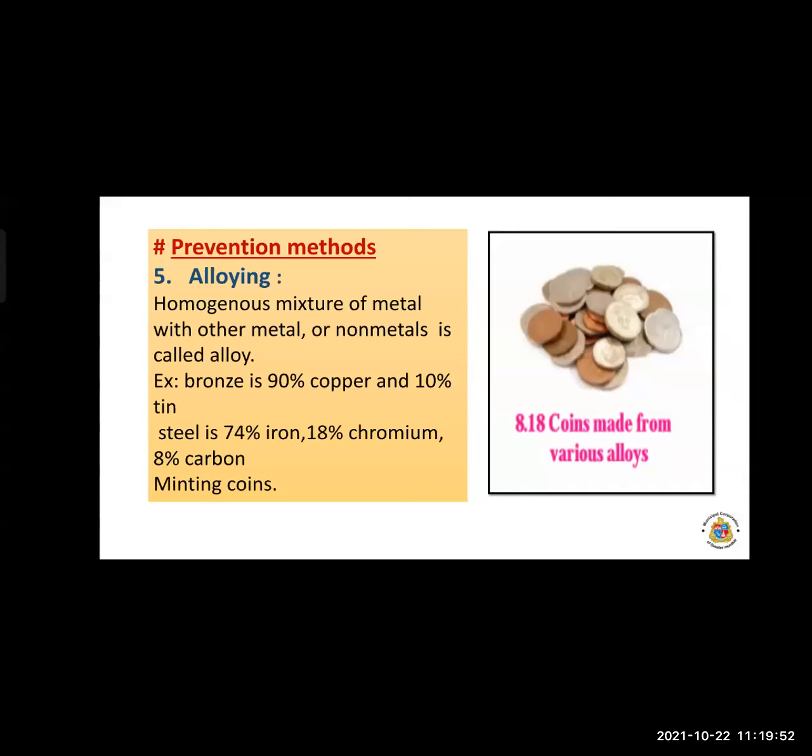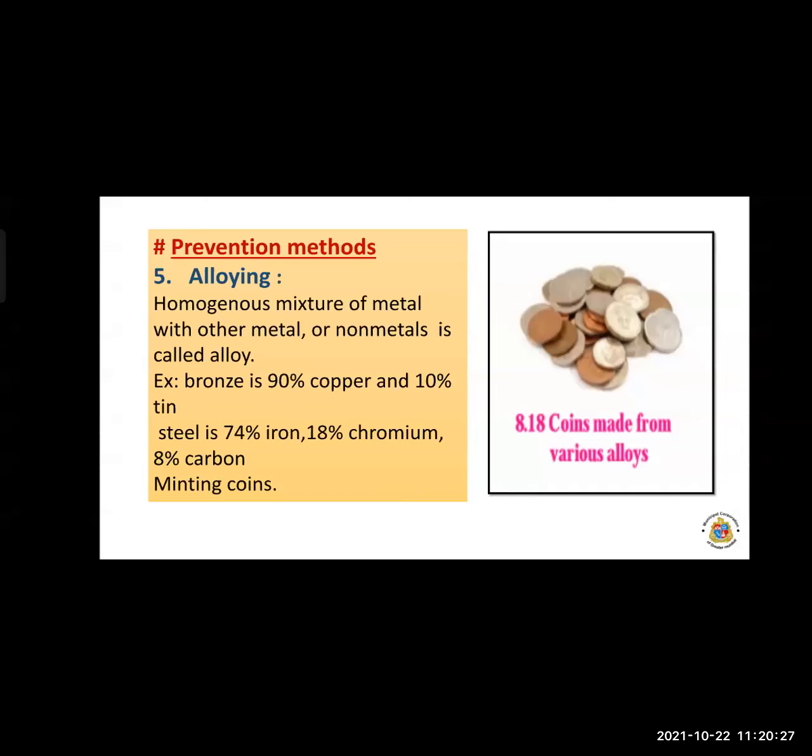An alloy is a homogeneous mixture which is formed by mixing a metal with another metal or non-metal in a certain proportion. This is called an alloy. Now, for example, bronze: 90% copper and 10% tin. Bronze statues do not get affected by the sun and rain.